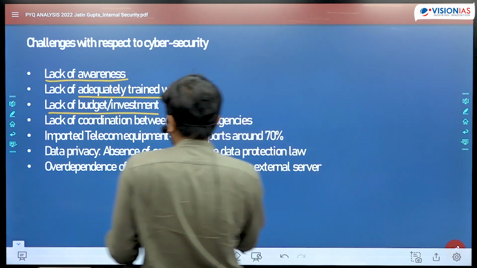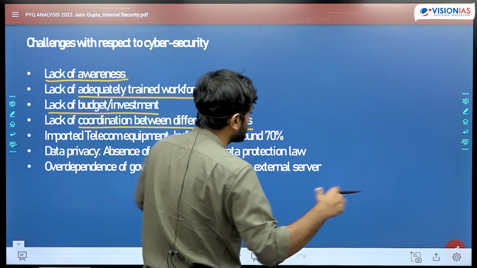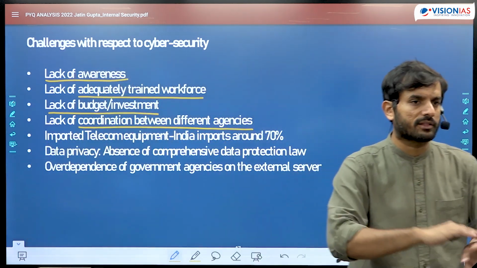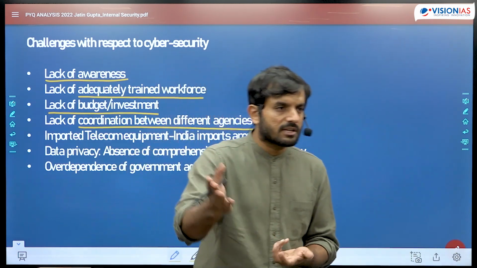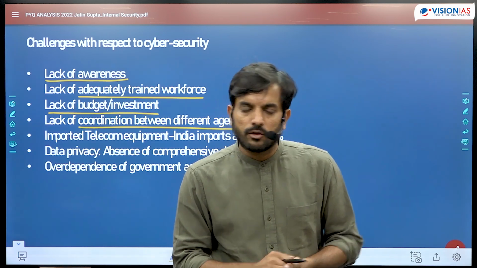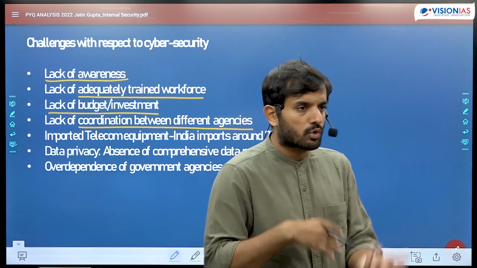Then lack of coordination between different agencies. There are too many agencies in India. State police के बीच में coordination, cyber crime हो जाए तो it becomes a major difficulty. CERT-In is there, I4C is there, NCIIPC is there with overlapping mandates. So we don't really know how to overcome those challenges.